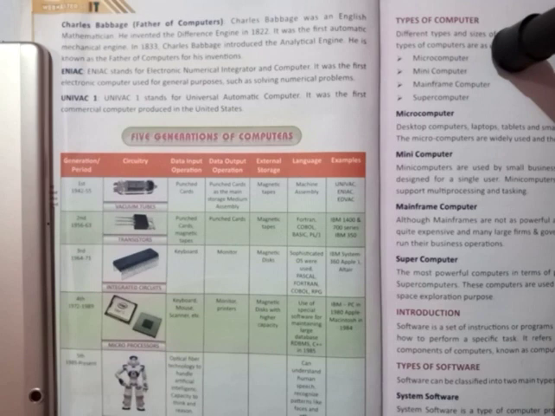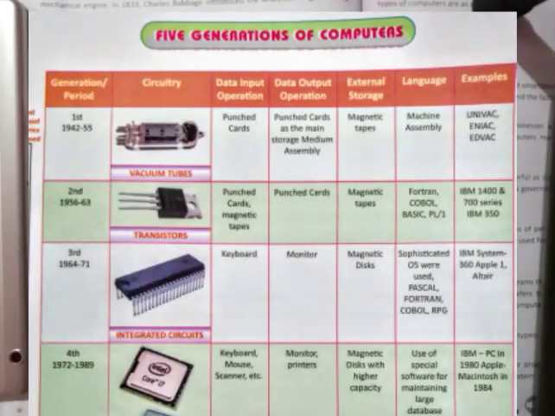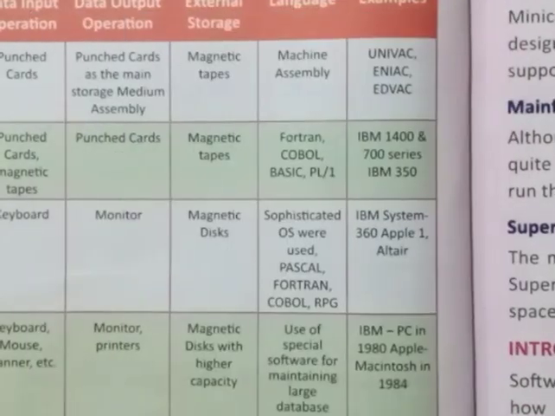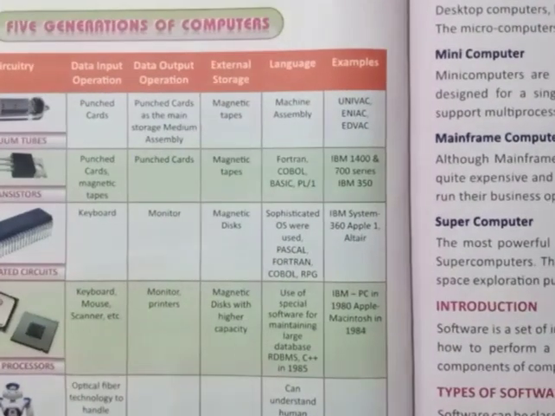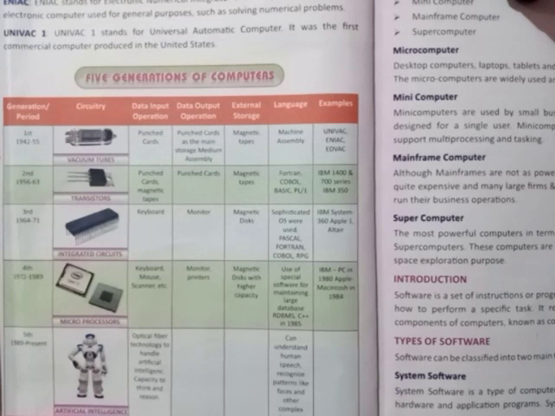Now the five generations of computers are given. As we know, there are five generations of computers. The first generation is from 1942 to 55. It used vacuum tubes, data input by punched card, data output by punched card as the main storage medium, external storage magnetic tapes, and machine language. Examples given are UNIVAC, ENIAC, and EDVAC.